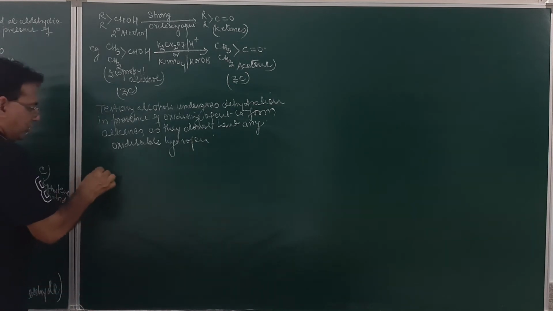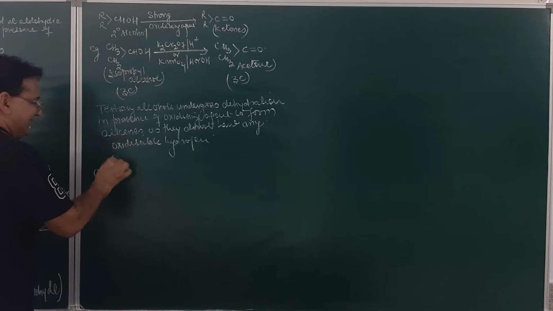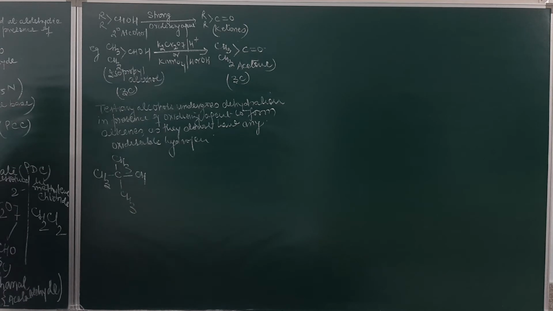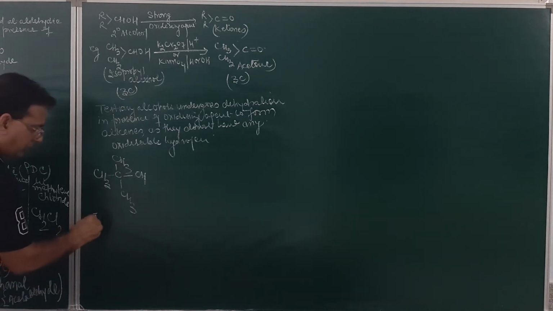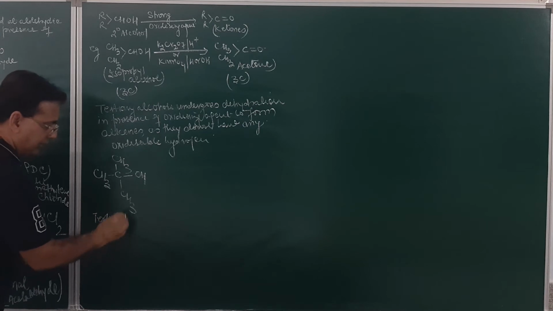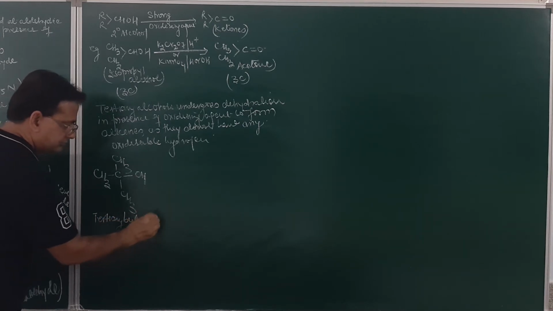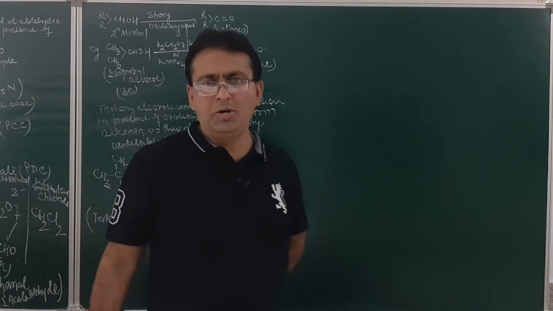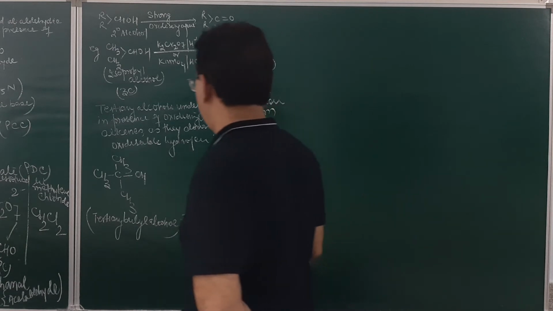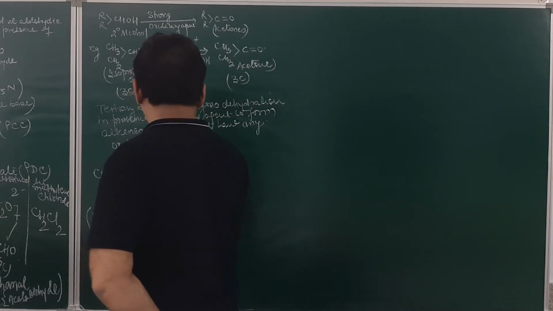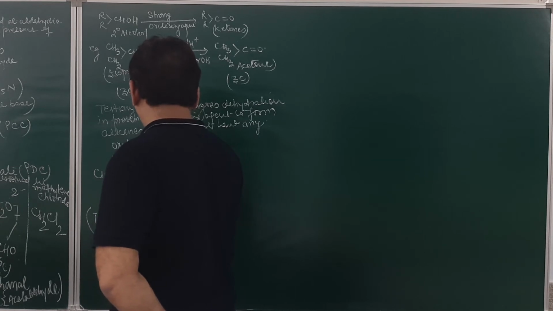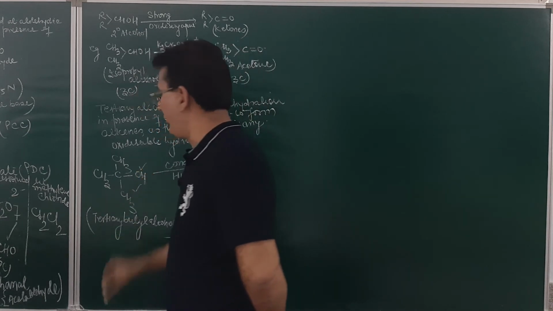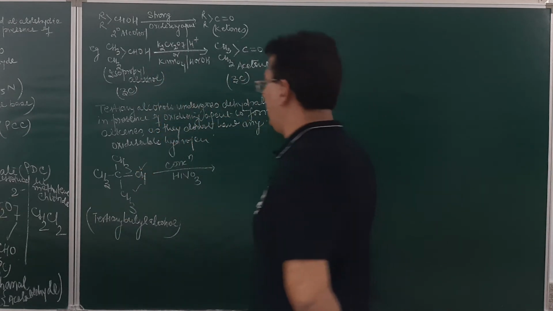As for example, if you take tertiary butyl alcohol, CH3, C, CH3 and CH3, with OH on the central carbon. This tertiary butyl alcohol, when oxidized in presence of concentrated nitric acid, OH from here and H from here will be removed, and the product obtained will be an alkene.